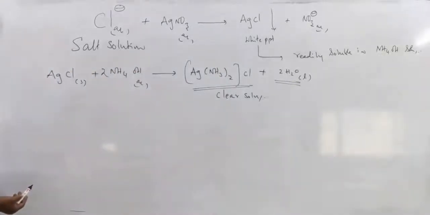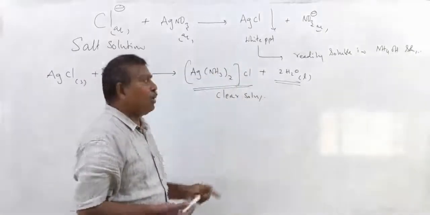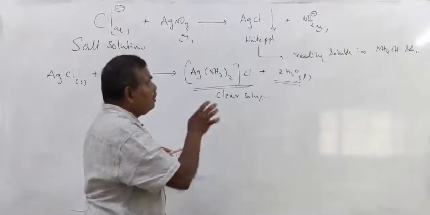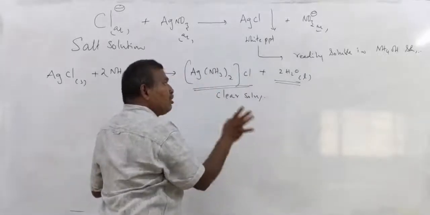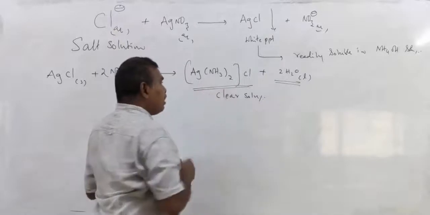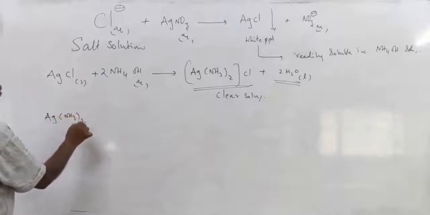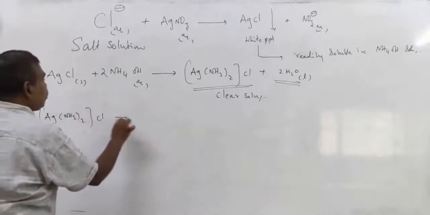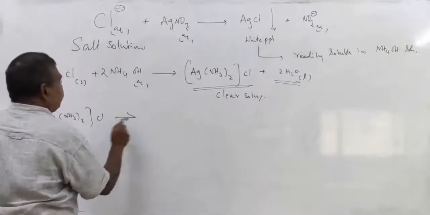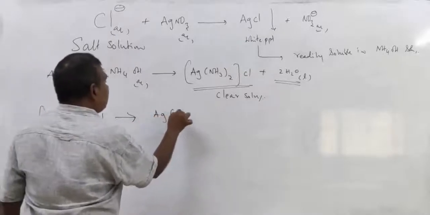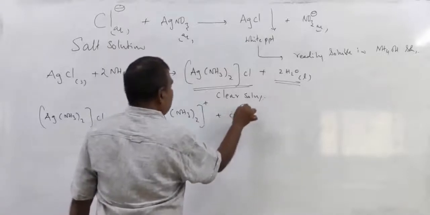So due to the formation of the complex, AgCl is readily soluble in ammonia, because whatever compound is formed due to mixing of these two is readily soluble in water. That is why this compound is formed in the solution. Actually, [Ag(NH3)2]Cl in the solution is in the form of ions like this: [Ag(NH3)2]+ plus Cl-.